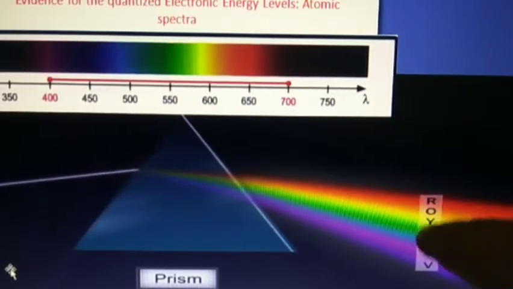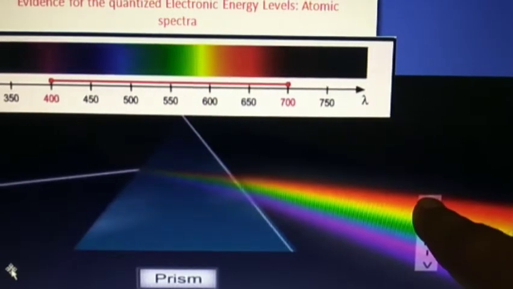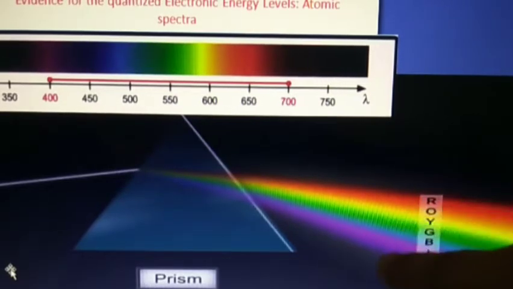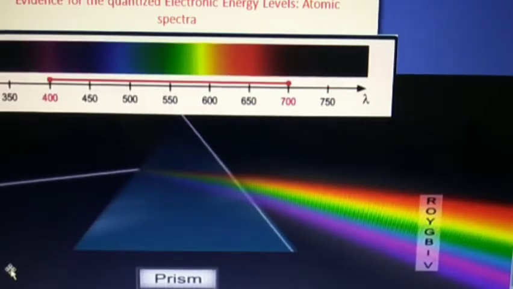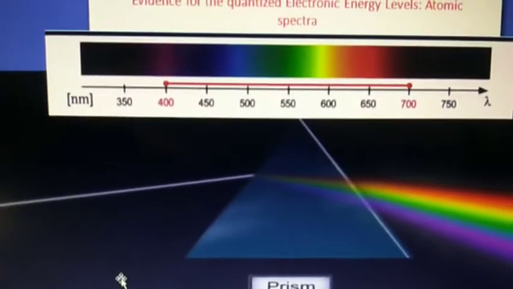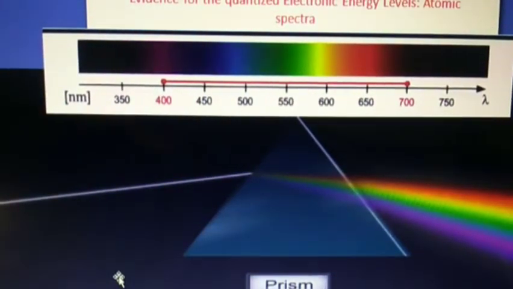Here you can easily see that red color, which has the longest wavelength, is deviated the least, while the violet light, which has the shortest wavelength, is deviated the most. And the range of this wavelength is 400 to 700 nanometers.